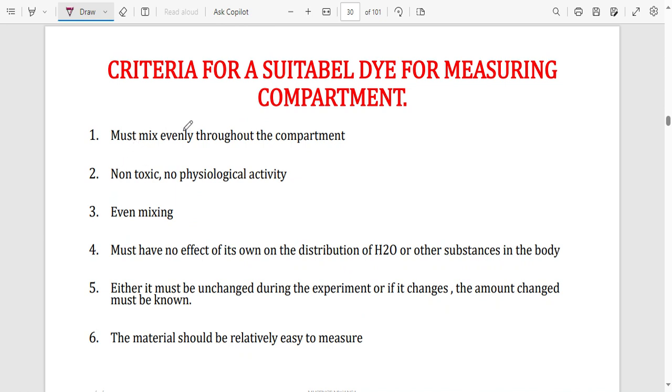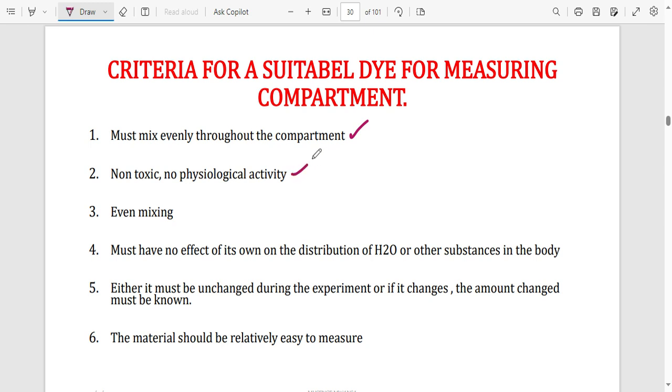You want to get a dye. That dye, you inject it in the person so that wherever that dye is going to go, it will mark every point where there is water, and so you can measure how much water is in the body. Okay, so the fluid or the dye that you choose should meet some characteristics for you to use it. It must mix evenly in the body, meaning that if you want to measure ECF, it should go at every point in the body where ECF is. It must not be toxic.